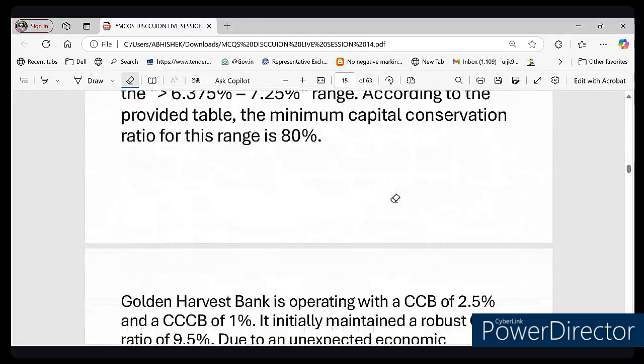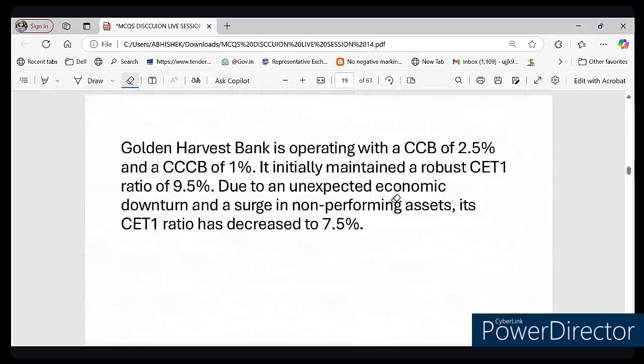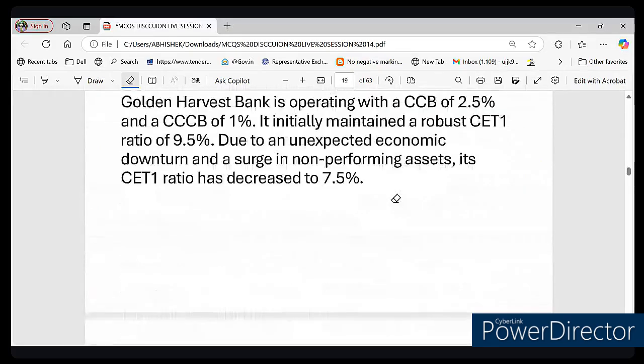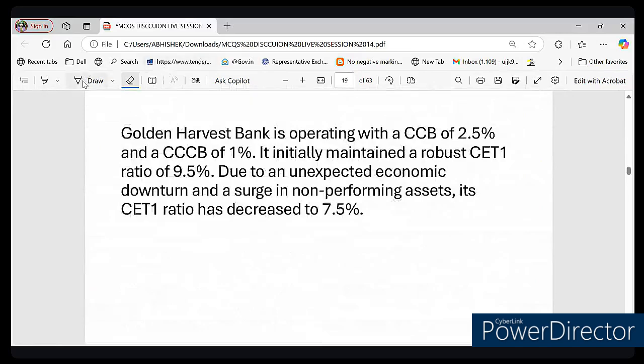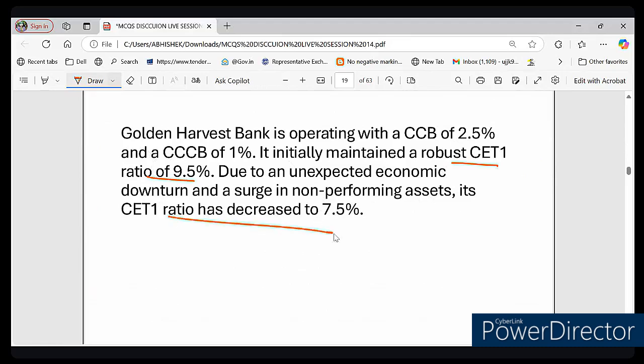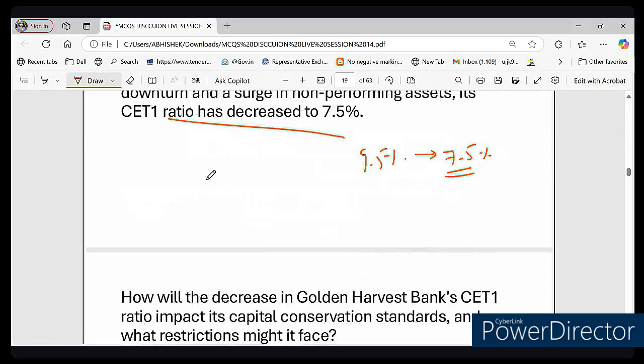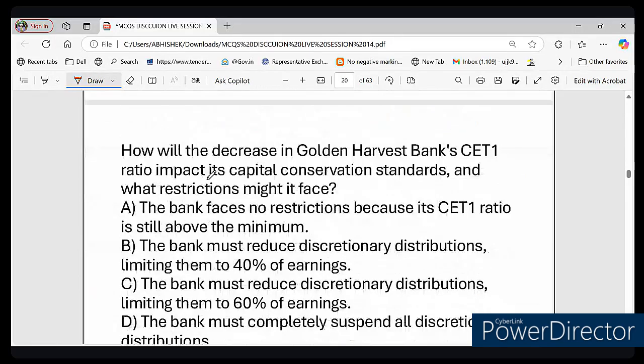This is regarding the Global Harvest Bank. Global Harvest Bank is operating with a CCB of 2.5% and a countercyclical buffer of 1%. It initially maintained a robust CET1 of 9.5%, and due to an unexpected economic downturn, CET1 has decreased to 7.5%. Now the question is, how will the decrease in Global Harvest Bank's CET1 ratio impact its capital conservation standard, and what restriction might it face?